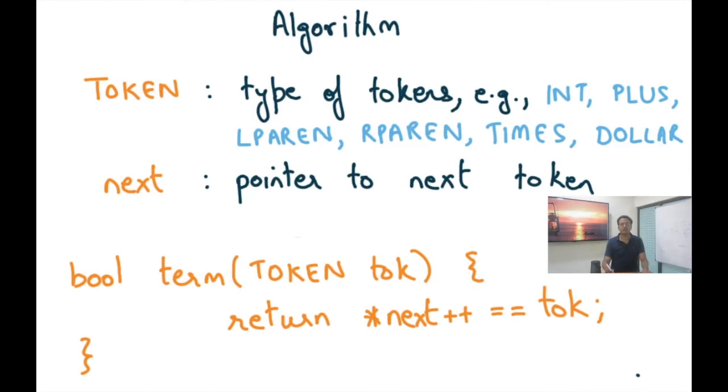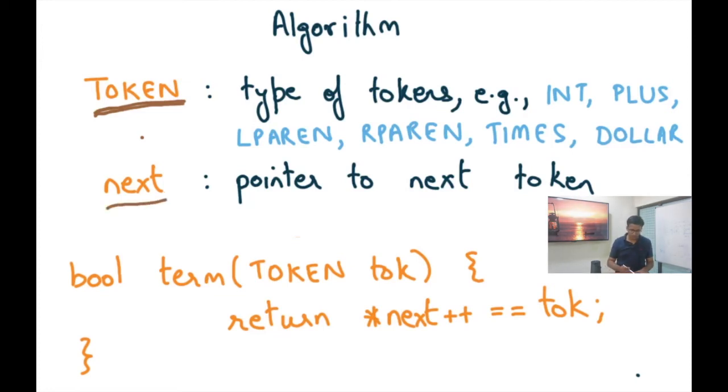So once again, to look at the formal algorithm, the recursive descent algorithm without backtracking, with predictive parsing, with a lookahead of one token, let's again review. A token is going to be the type of tokens, for example int, plus, left parenthesis, right parenthesis, times, and dollar.